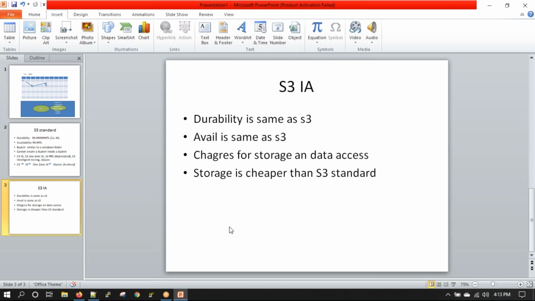But say after a month or two, the chance of you accessing that data that frequently is going to reduce. Maybe now you are only accessing it once a week, maybe once in 2 days, maybe once in 10 days. After say 6 months, the chance decreases further, maybe once a month, maybe once in 2 months. And after 10 months, you know that data you won't be requiring anymore. That data is useless for you. Okay, that you know for sure.